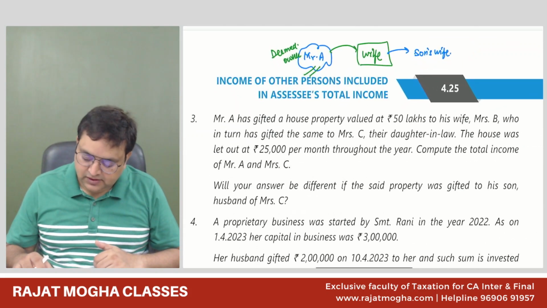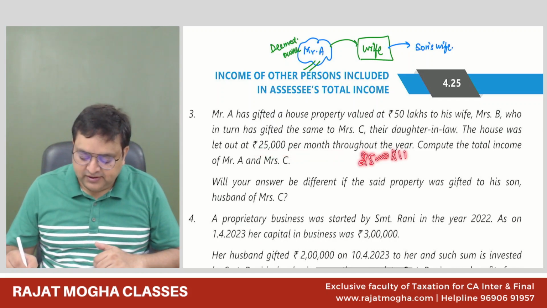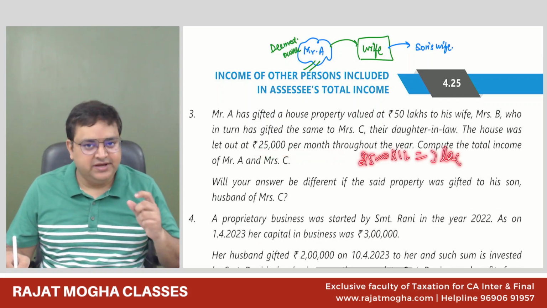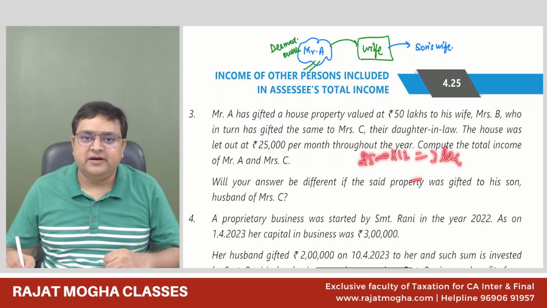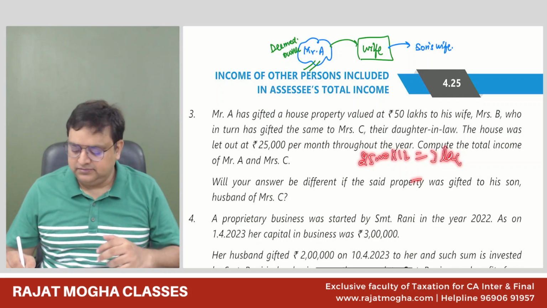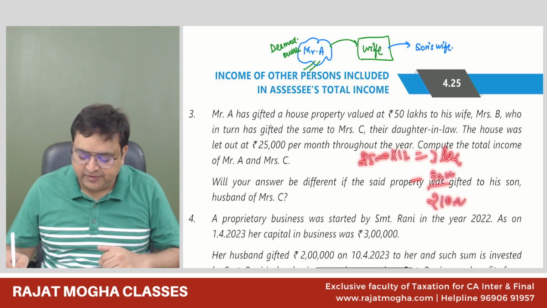Now, how much will we make as income? 25,000 per month is the rent. So 25,000 into 12 is 3 lakh, which will become the GAV, right? And from the GAV, you can give the standard deduction of 30%. How much would 30% of 3 lakh be? 90,000. So 2 lakh 10,000 would be the house property income of Mr. A only.